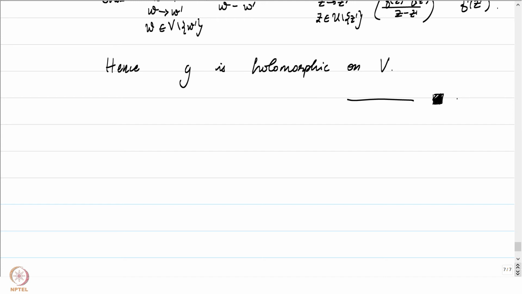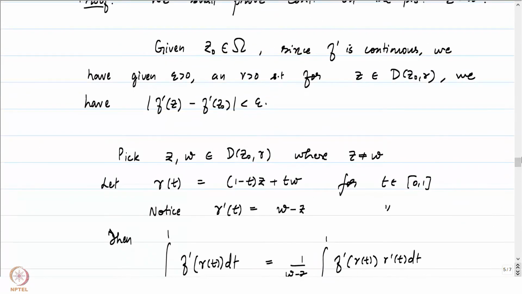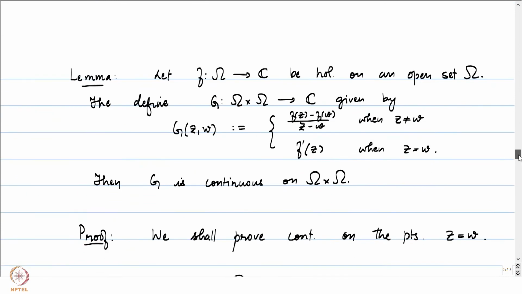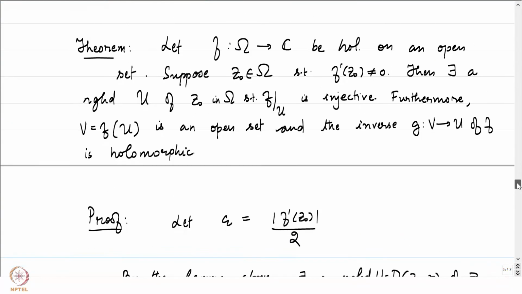So let's just recap what we have established. We proved that if we start off with a holomorphic function whose derivative does not vanish at a given point z0, then we get a holomorphic inverse. This is also sometimes called f being a local biholomorphism. A biholomorphism is a holomorphic map whose inverse is also holomorphic. So this is a local biholomorphism.